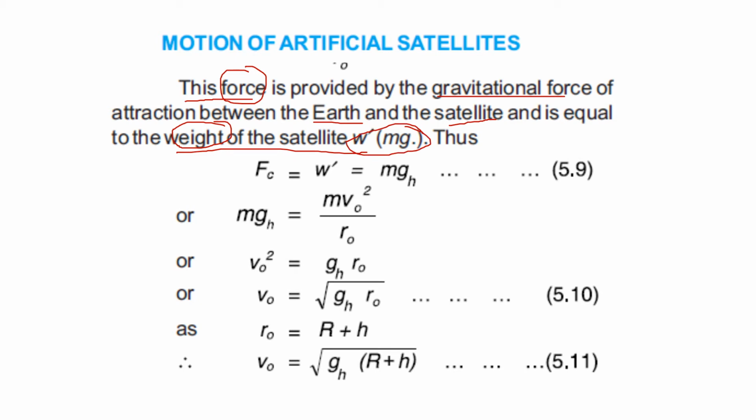So we can say that the centripetal force is equal to the weight of the satellite, which is equal to m g h, and g h is basically the gravity at the altitude, right?